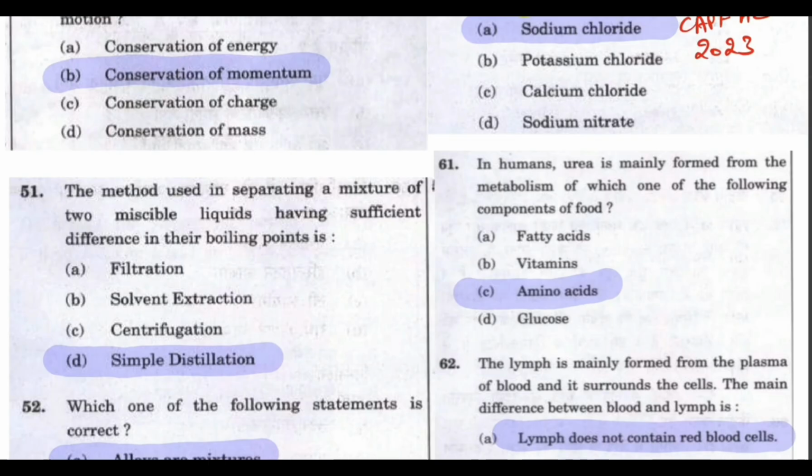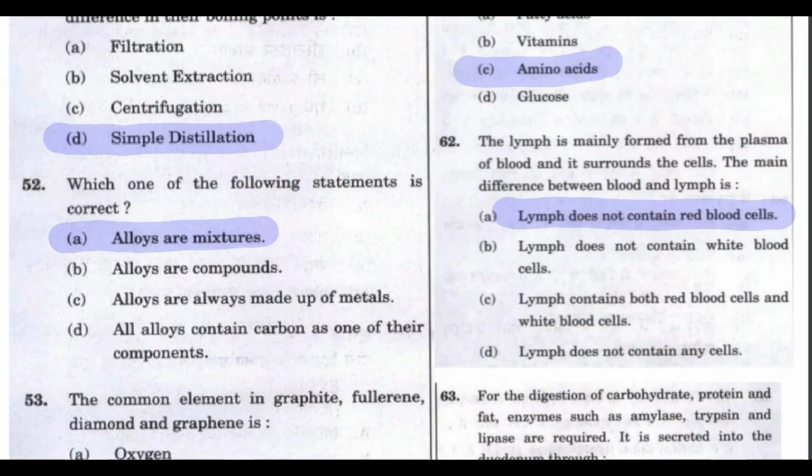You can guess, like if you know NH3 is ammonia, so only amino acid has nitrogen, so amino acid would be the correct answer. So the next question is about lymph. It is mainly formed from the plasma of blood and it surrounds the cells.